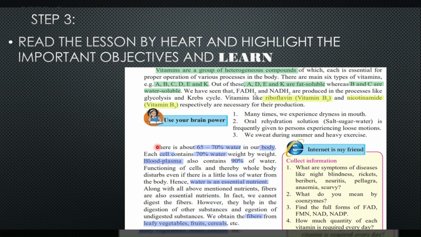And from this paragraph also, you get directly questioned: why is water an essential nutrient? And one more thing, you get a question from here on why fibers are important. There is one give reason in the exercise, so that answer is over here only. So see to it that whatever you are highlighting is meant to be learned. Just don't decorate your book and keep it. Learn it and keep it in your mind.